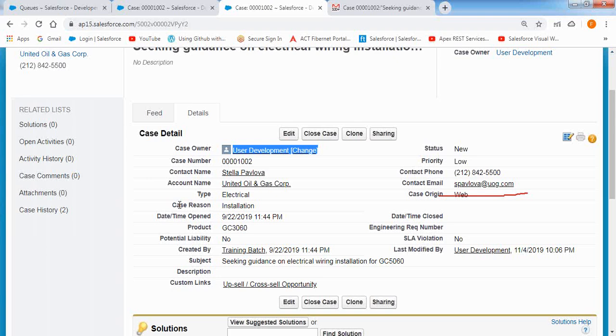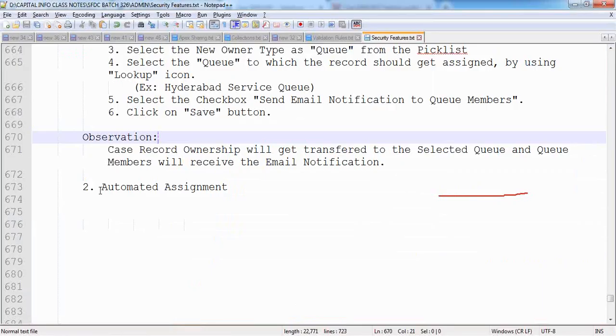For that, what I want to do is prepare some automated rules. With the help of those automated rules, I want to route my case to the respective queue automatically by default. That means I would like to transfer the record to the respective queue automatically. Then how can we assign the records to the respective queue? For that, we use a feature called assignment rules.